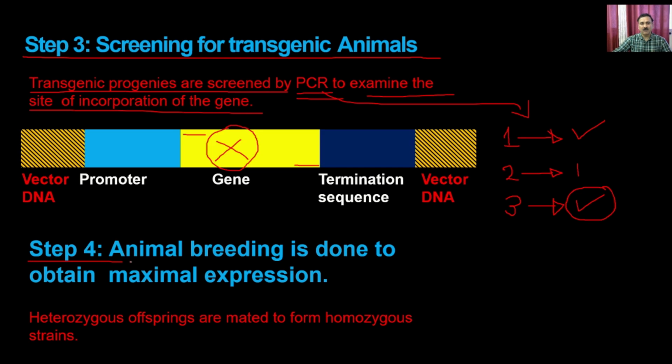Now in step 4, animal breeding is to be done to obtain the maximal expression. At this stage, you have two choices depending on the type of foreign gene you are expressing.